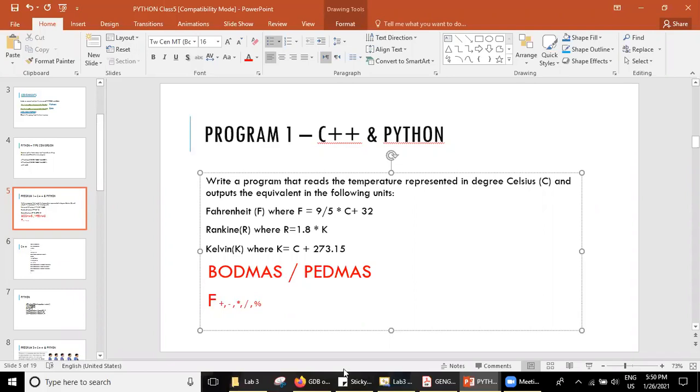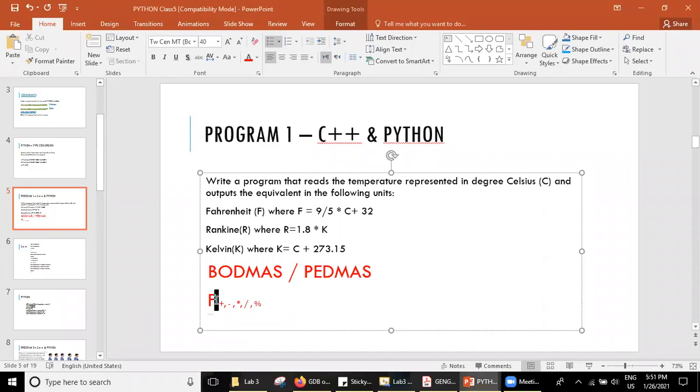Whom will you give the first priority for serving this cold water in the summer season? Old people. Yes, you will go for the old people, right? So in the same way, here the operators have a priority. We need to understand, if we don't follow the priority rules, the calculation will be wrong. You will fail to calculate it properly. That's why you need to understand the priority of operators.